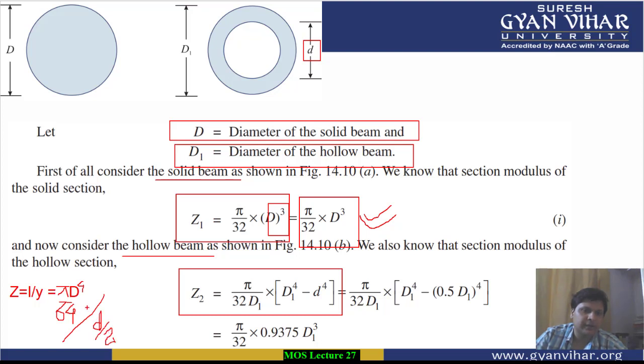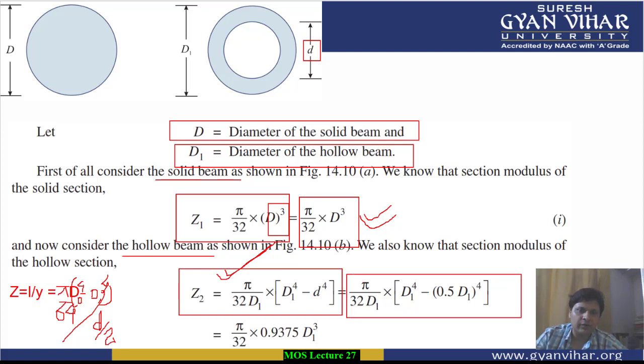So in the case of a hollow section, this d to the power 4 will be the outer diameter to the power 4 minus the inner diameter to the power 4. Students, you can't cross out the d from up and down. So here this formula will remain like this: pi by 32 into D1, and in the numerator it is D1 to the power 4 minus small d to the power 4.